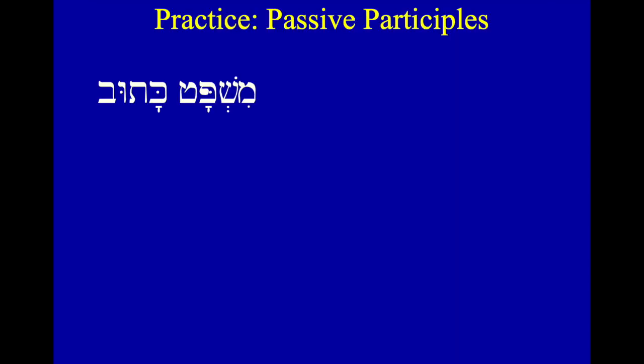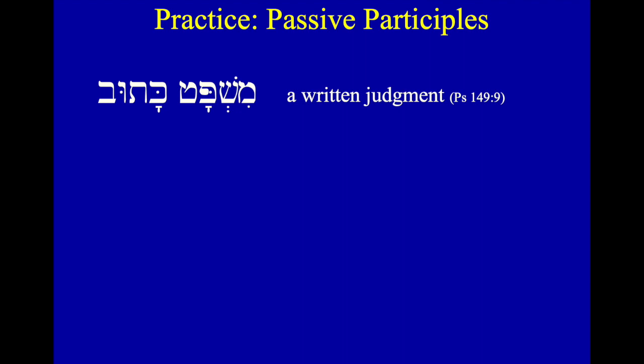So mishpat, remember mishpat means justice. Shafat is that root that means to judge. Shofet means a judge. Mishpat means justice. And then katuv, we have our kaf, our tav, and our beit. And we have a long a under our first radical, and we have a long u in between our second and our third. Katav, the root, means to write. Katuv means written. So justice is written, or a written judgment, a judgment that is written.